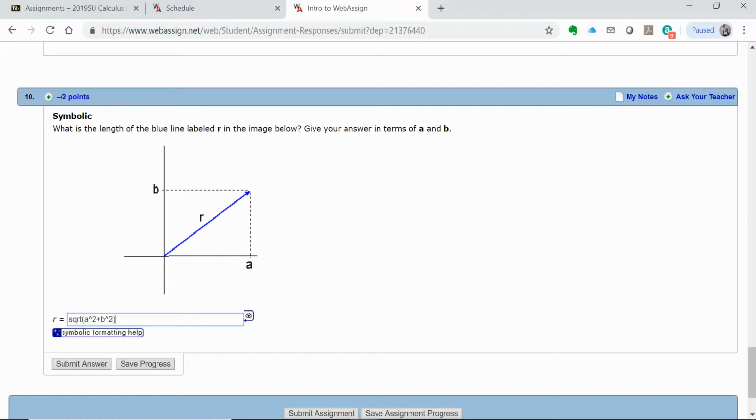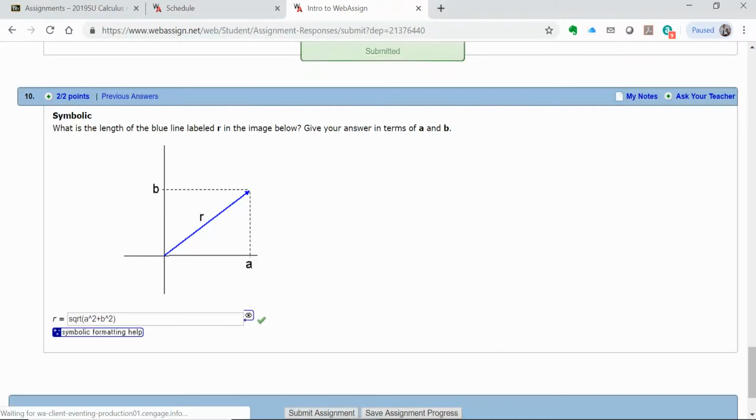But again, in an actual assignment, you would have a little menu option that you could type in any of your math symbols that you want. Just select them from a drop-down menu. So submit that answer. That's going to be marked as correct. And that's another 2 points.